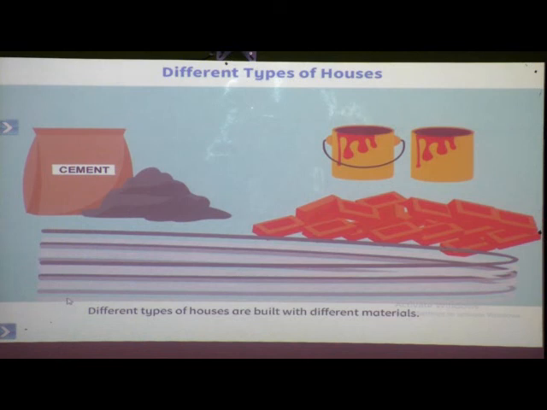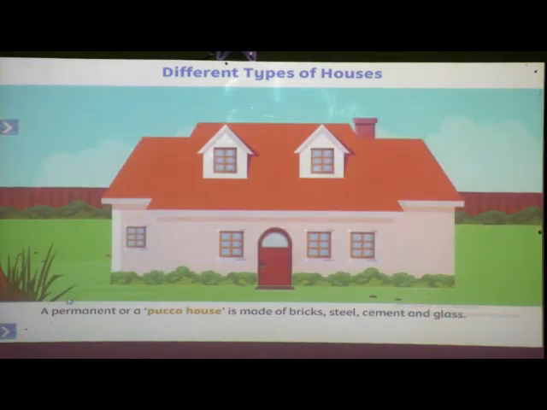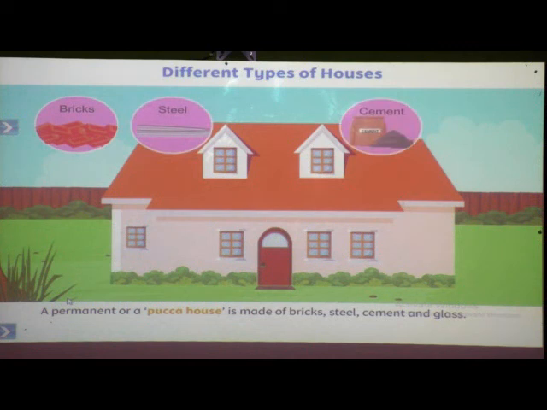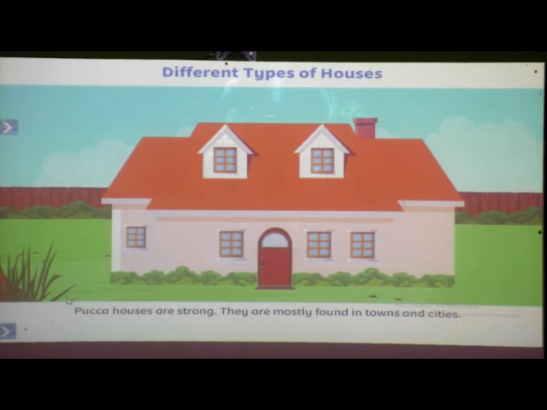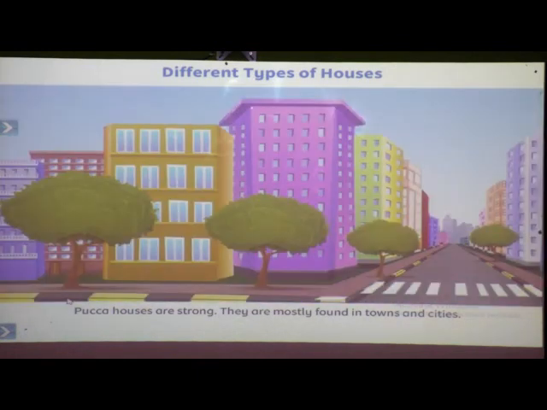Different types of houses are built with different materials. A permanent or a pakka house is made of bricks, steel, cement and glass. Pakka houses are strong. They are mostly found in towns and cities.